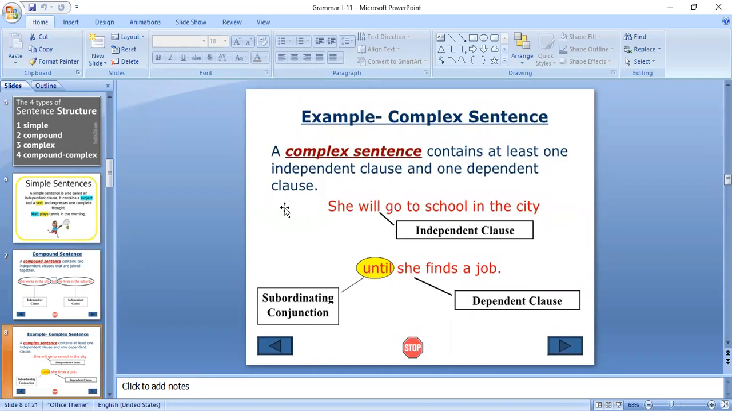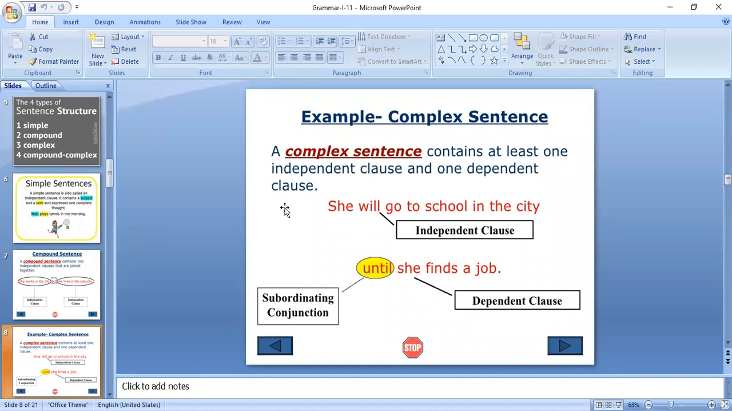Next, complex sentence. A simple sentence contains subject plus verb. Okay, so that is called a simple sentence. A compound sentence means two independent or two main clauses combined with a conjunction. That is called a compound sentence. Now, complex sentence.